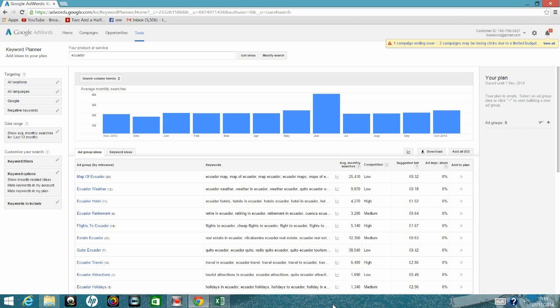We can't simply create a page that's stuffed with keywords. It needs to include the keywords that are popular, and we need to write something really sensible and useful for it. You can even create images with these names. In other words, you take various images of Ecuador and you give it a name, Ecuador weather, Ecuador hotel, because that will improve your chances of Google finding you for various things that people search for.